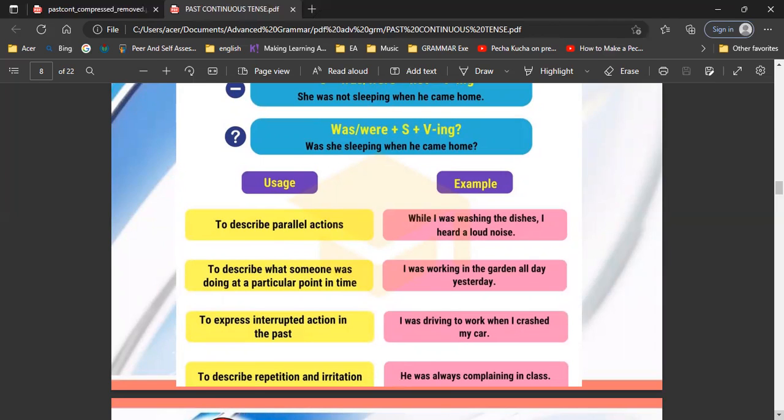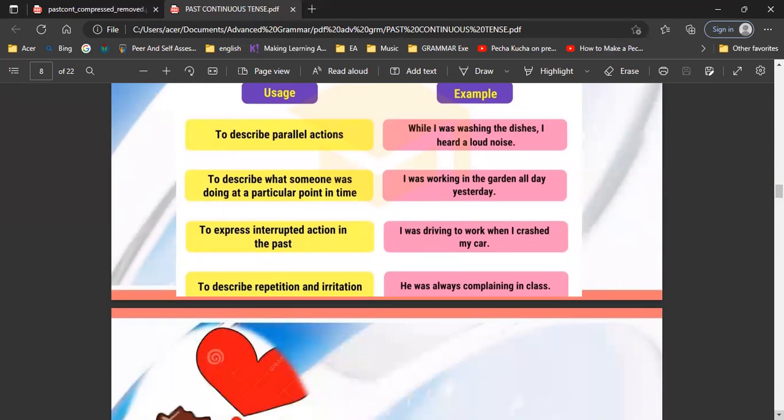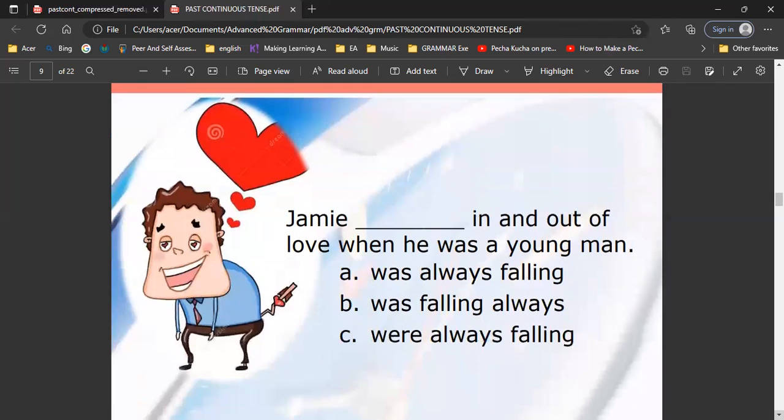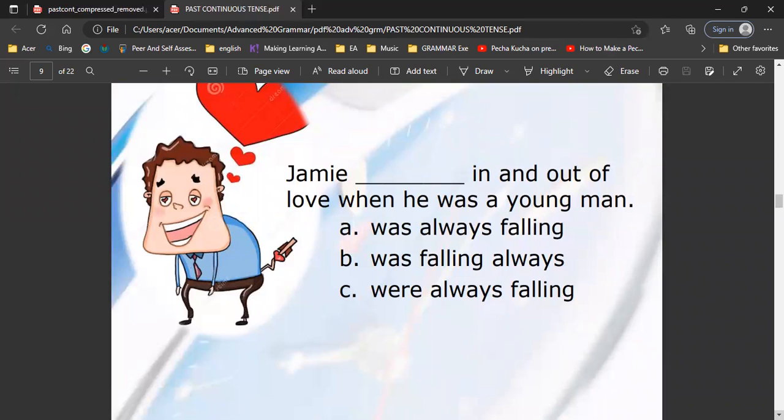And then to describe what someone was doing at a particular point in time. For example, I was working in the garden all day yesterday. The particular time is yesterday. And then to describe repetition and irritation: he was always complaining in class. So maybe in the past, when you were in elementary school, you had a friend who was always complaining in class, not only once, but every day.